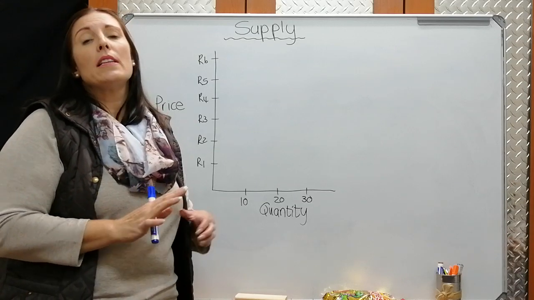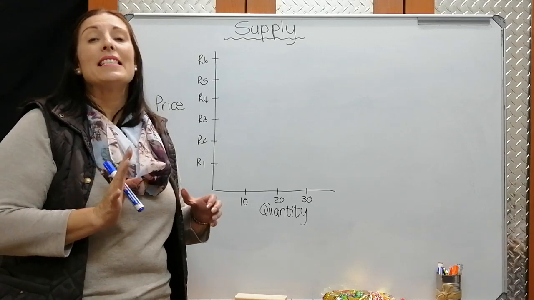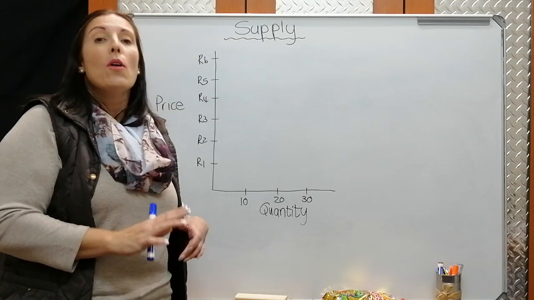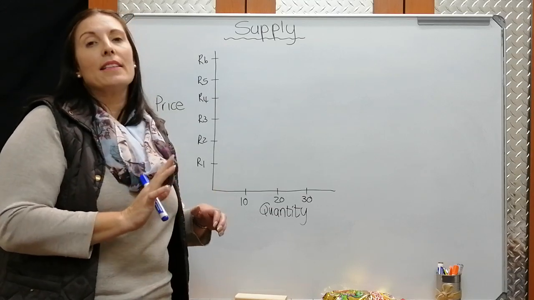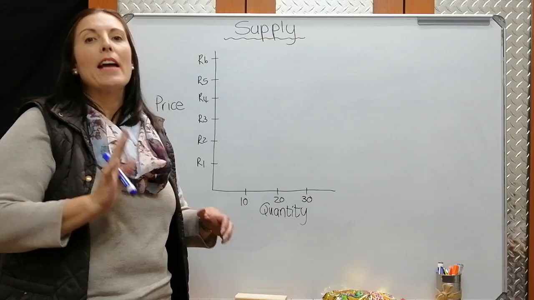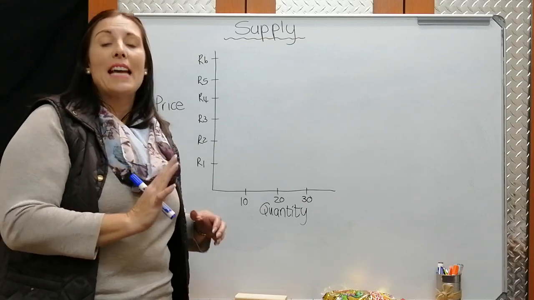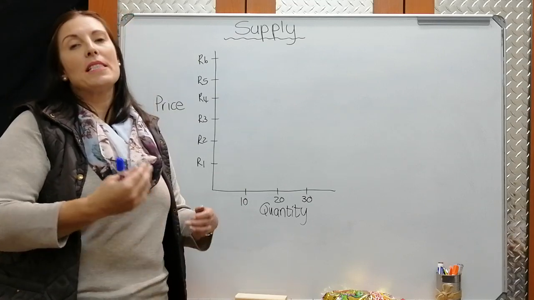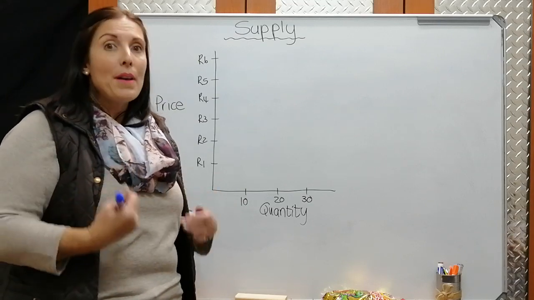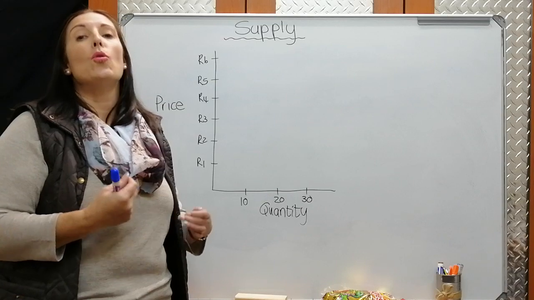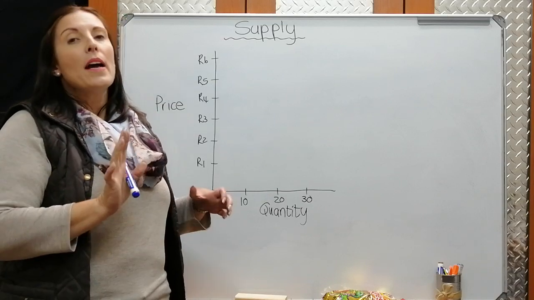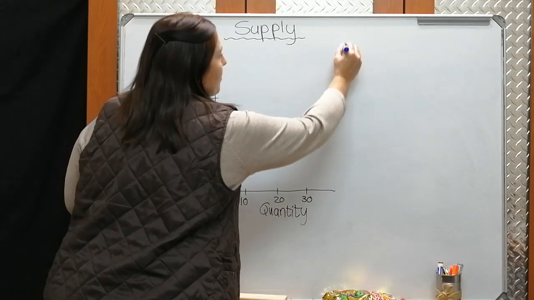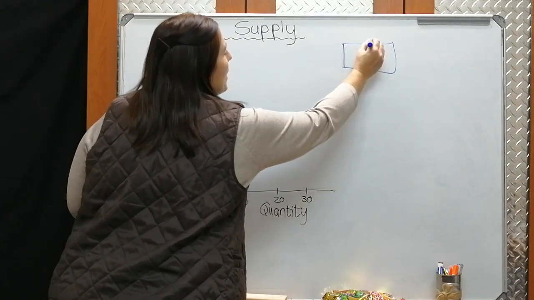And then we also said there's a few things that need to stay the same in order for the law of demand to be true. We only look at the fact that prices change and what influence that will have on demand. All right, so today we're now putting ourselves in the shoes of the supplier and we're going to look at the law of supply. Now, as with the previous one, let's say that this is our supply schedule.